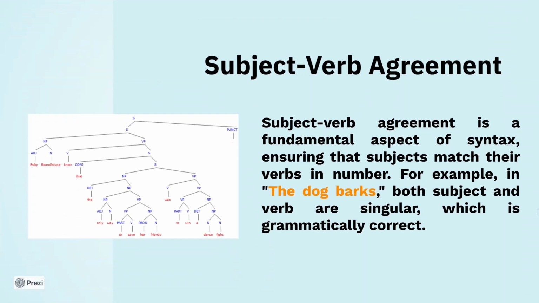The subject-verb agreement is a fundamental aspect of syntax, ensuring that subjects match their verbs in number. For example, in the dog barks, both subject and the verb are singular, which is grammatically correct.